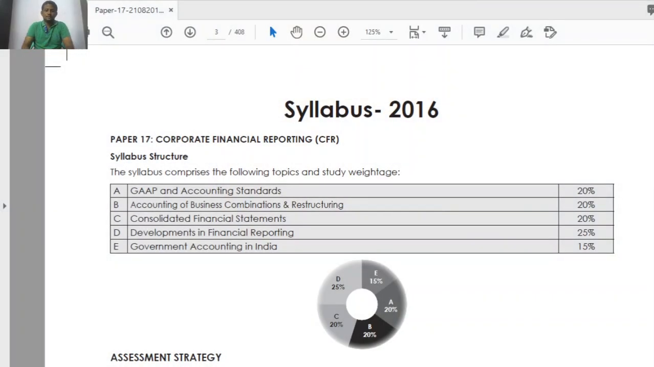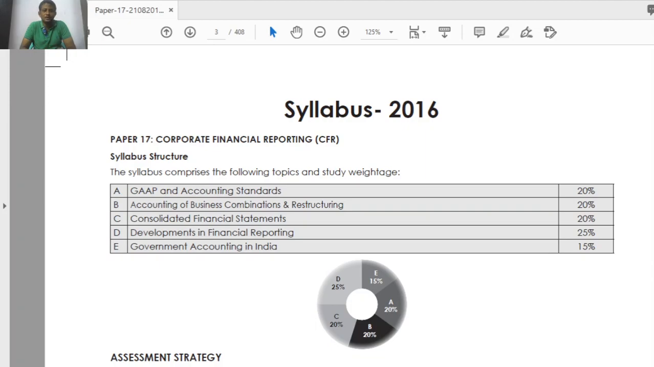Then we will go to the syllabus and understand the syllabus structure. Just go through the syllabus: 2016, Paper 17 Corporate Financial Reporting. You have the breakup, that is Generally Accepted Accounting Principles, GAAP and accounting standards. For that they allocated 20 percent, and that 20 percent only we are going to discuss.